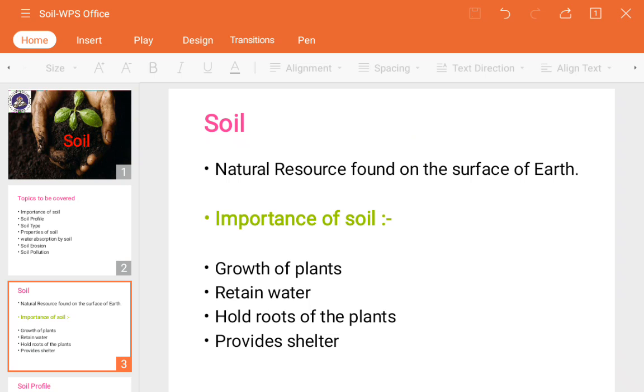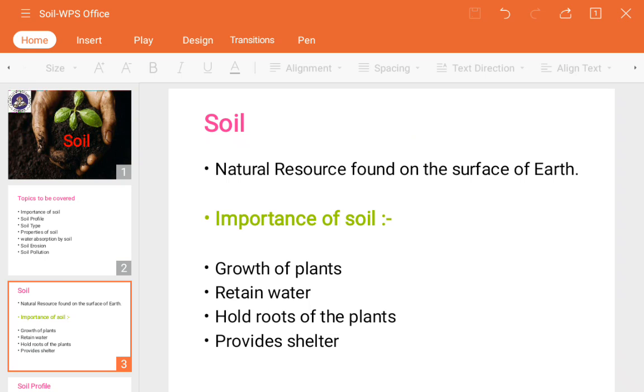Now one more example of shelter I can tell: the red worm, or we can say the earthworm. What is the earthworm? It is a friend of the farmer, because it leaves nutrition or fertility inside the soil. It means that the soil is acting as a shelter to the earthworm, because the earthworm lives inside it.